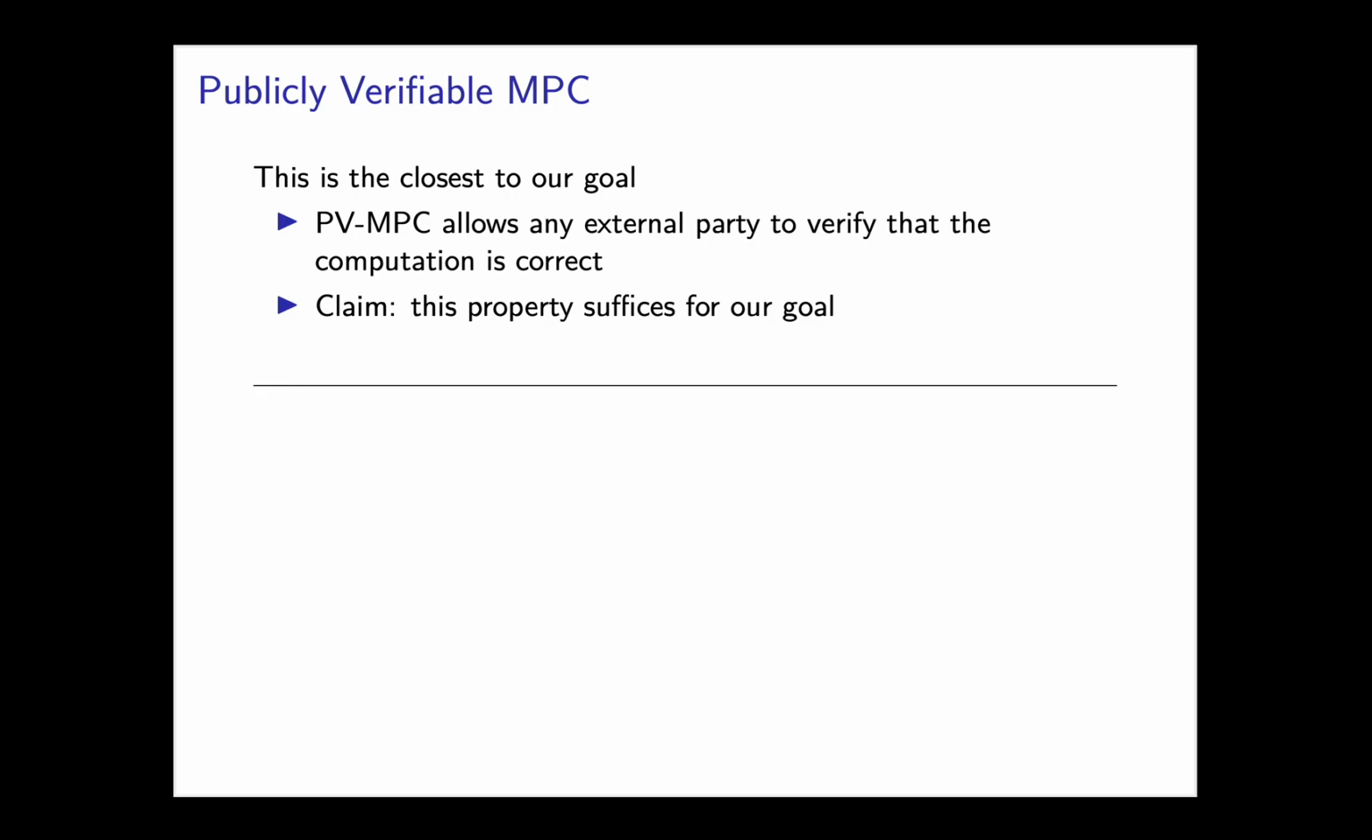Next, we investigate the verifiable MPC or PV-MPC. This primitive is actually very close to our goal. A PV-MPC protocol allows any external party to verify the correctness of a multi-party computation process. If we let the provers compute the verification circuit and manage to make this process publicly verifiable, then our goal is achieved.